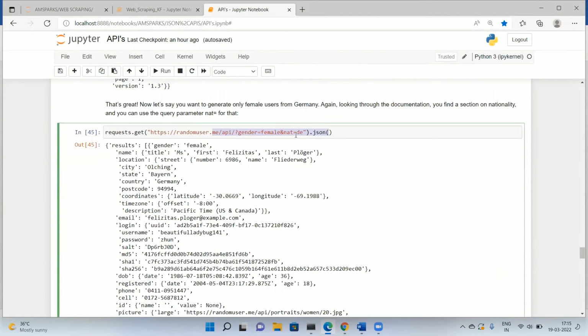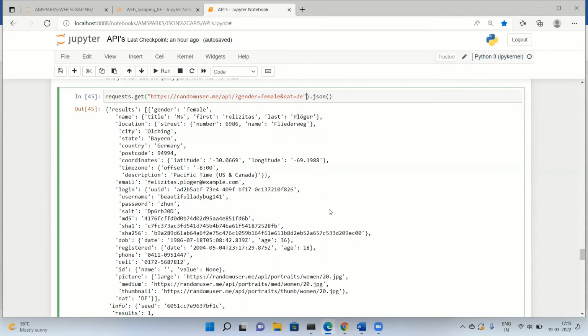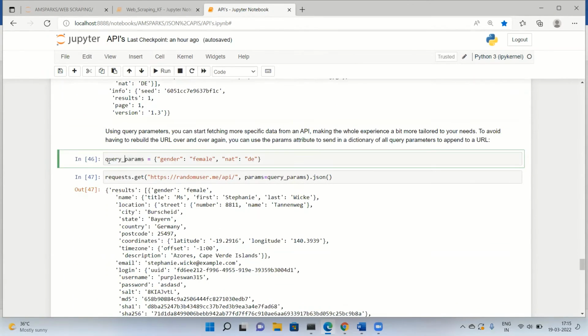Now, what if I want to add something else like postcode or state or city or emails? Then I just have to keep adding here, and it will be a bunch of code over there. So instead of that, I'll just create a dictionary over here and pass all the parameters which I want, like gender female or nationality. You can also add something else if you want, just refer to the documentation for that. Then I just created a dictionary called query params.